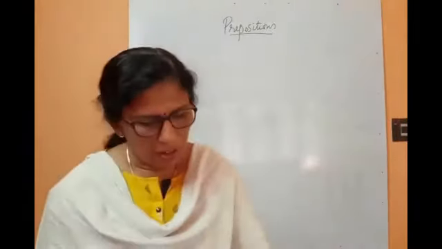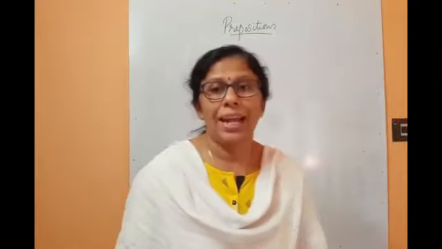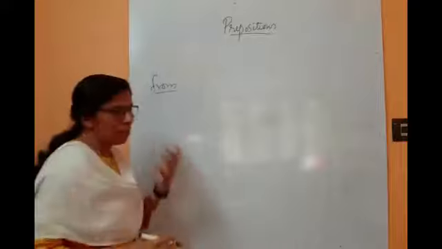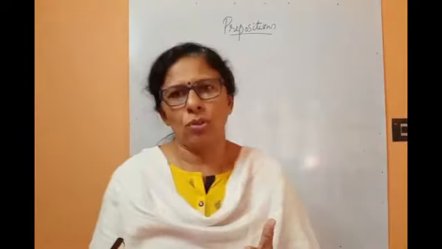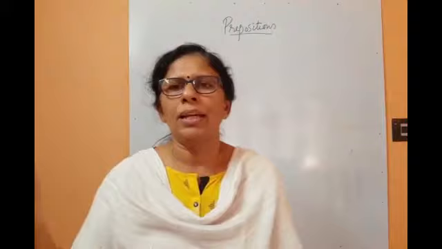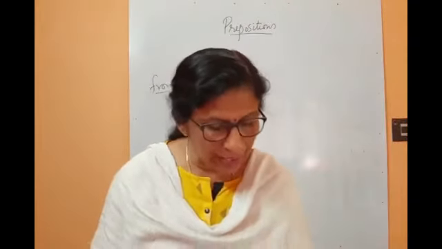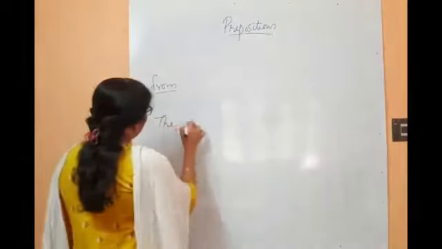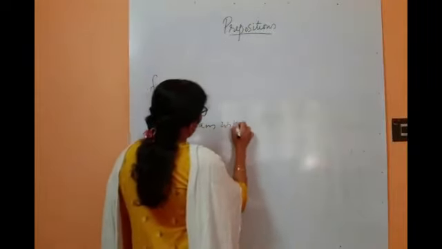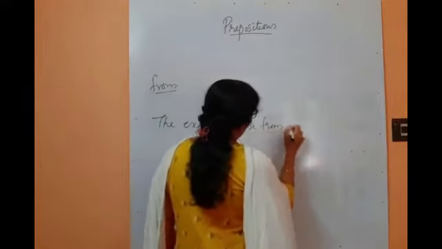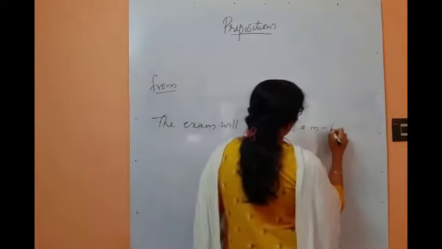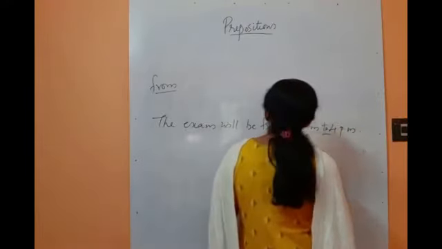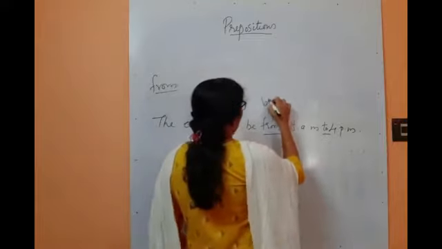From. From we know that normally when you are beginning an action, from is used there. Okay, so the meeting will be from 1 o'clock to 4 o'clock. From and to, the starting point and the ending point. For example, the exam will be held from 8 a.m. to 11 a.m. The exam will be from 8 a.m. to 4 p.m. From and to, from is the beginning of the action.